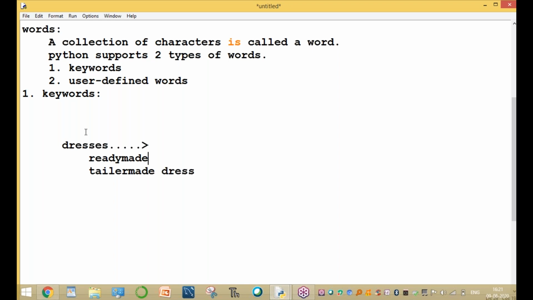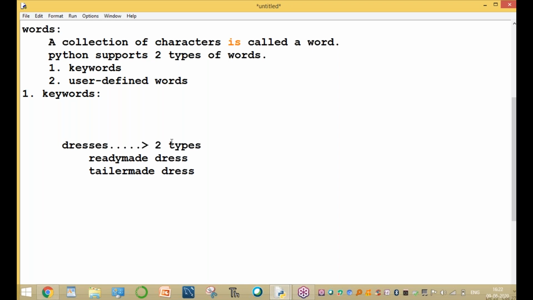So what is the difference between ready-made dress and tailor-made dress? Either jeans, pants, t-shirts, or normal formal shirts. What is the difference between these two dresses? These two dresses are basically two types, for boys or girls: dresses, jeans, punjabis, kurtas, t-shirts, and formal pant shirts. These are the two types of dresses available in the market.